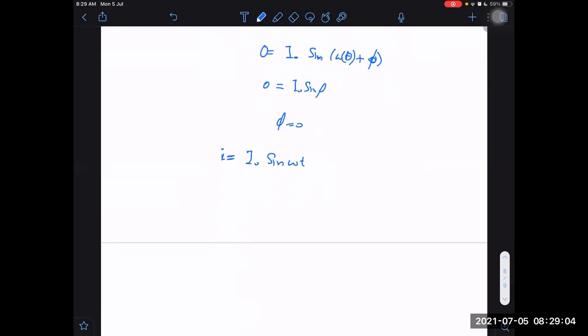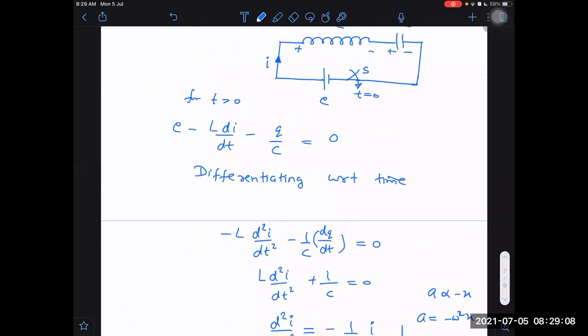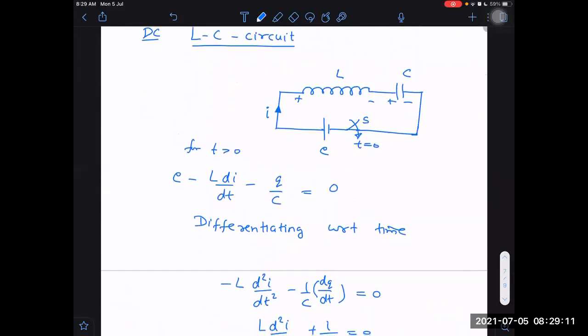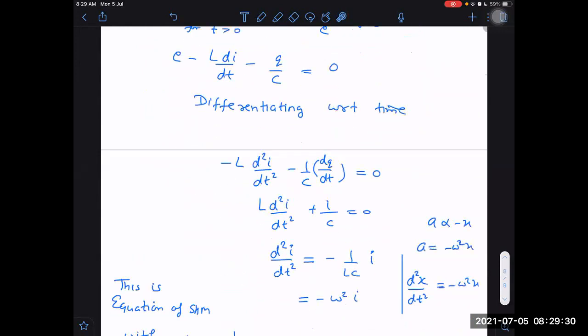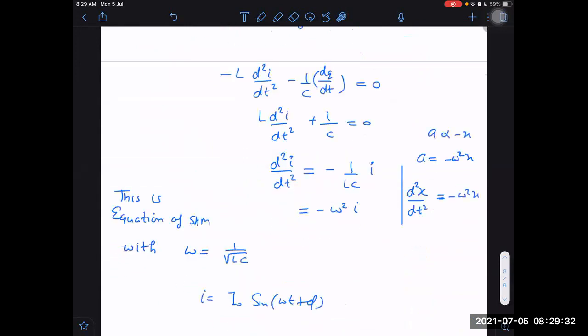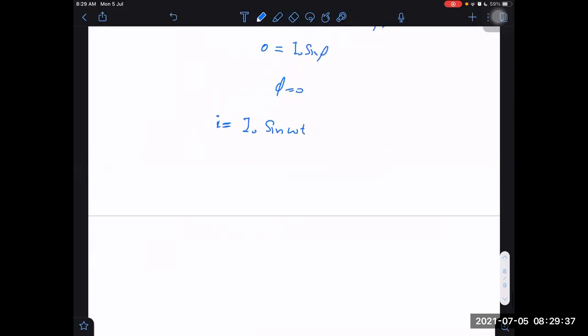For this example, it will not always be that only. Probably I can change the situation. As I told you, sometimes I can keep some initial current also. How can we achieve such situations? For example, if I take another battery here and another resistance here, and then I open the switch here and at the same time close the switch below, then this has what tendency? It has a tendency to keep the current I. So we can maintain some initial current. That is also a possibility. But for the time being, I am giving this simple example. In the next class, I can take those examples also.